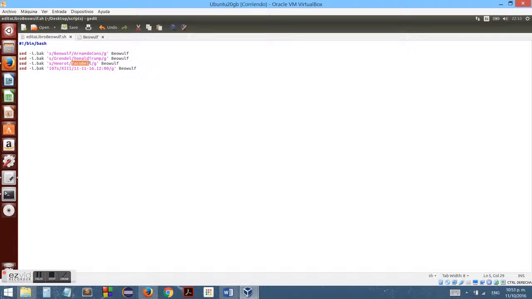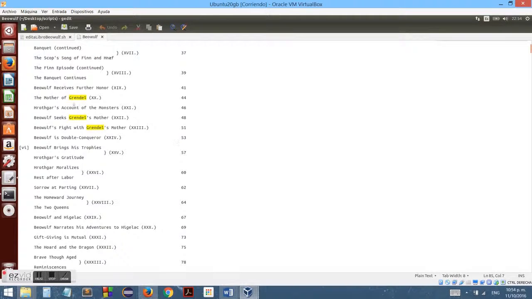And this is going to be the date and time. Now, what we have here is, as I said before, the substitute method for the expression of sed, but this number before it is the line number in the text file, which is 107, and 107 is the line of the chapter where Beowulf fights Grendel.